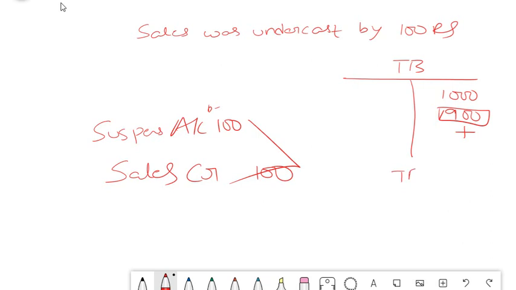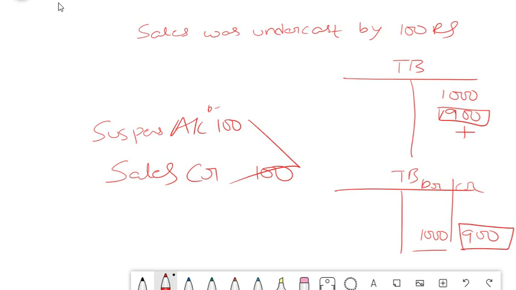When you take the trial balance of debit and credit, one side will be showing 1000, another side will be showing 900, because you have undercast your sales. So what they generally do is put a suspense account as one entry and put 100 here, and it becomes 1000. This becomes 1000 and this is 1000, but this is only till you find the wrong entry.